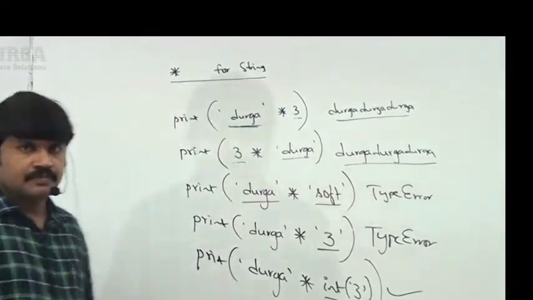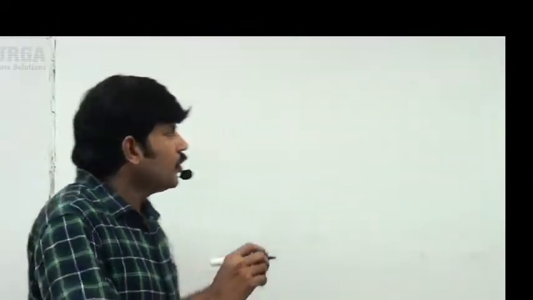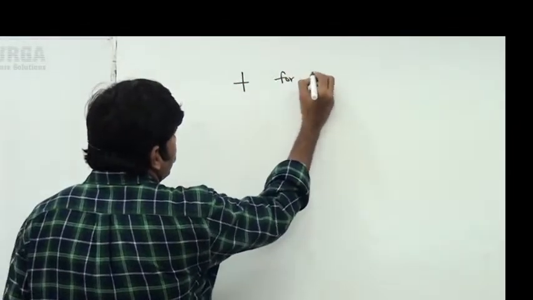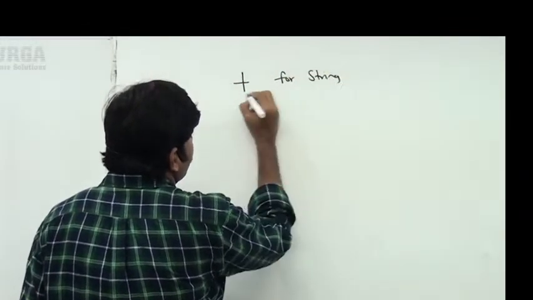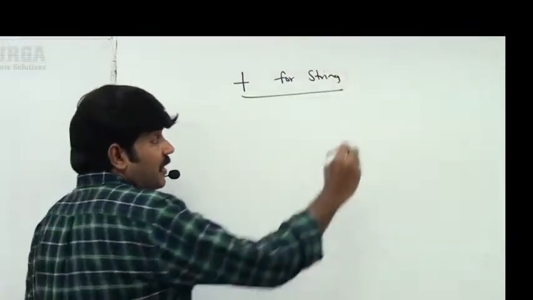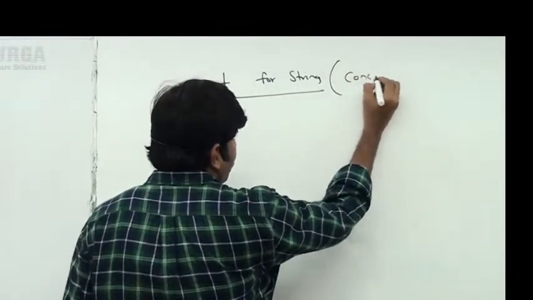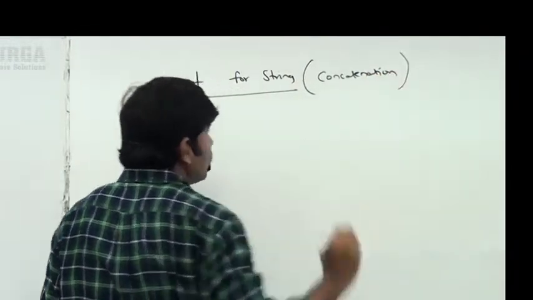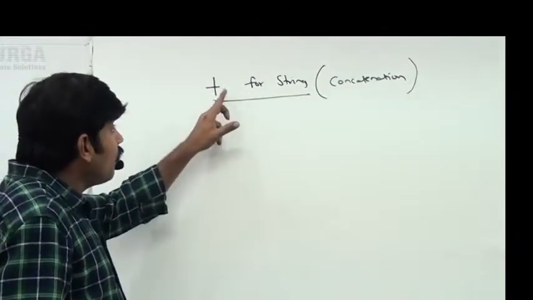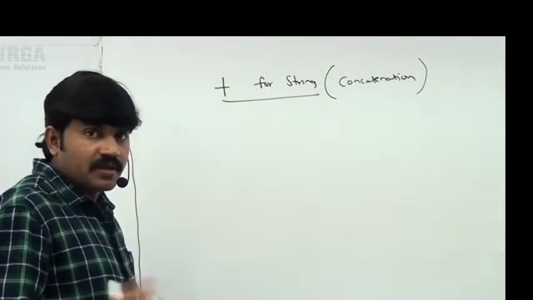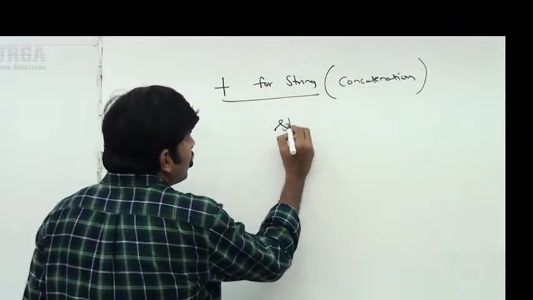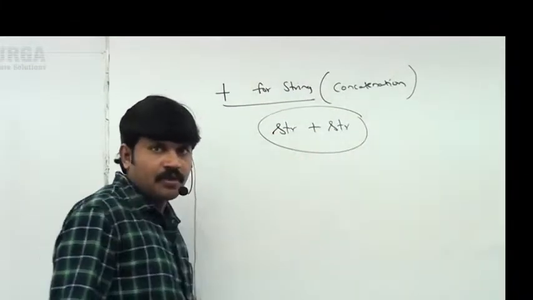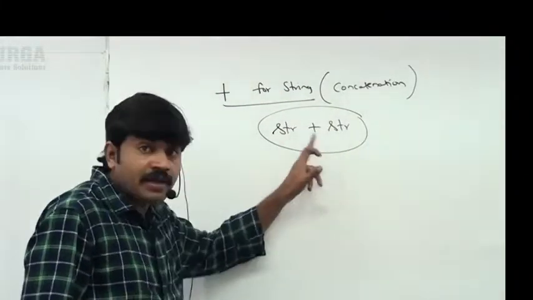Clear? Now observe, if we apply the plus operator for strings, it is considered a concatenation operator. Remember this one. If you want to apply plus for strings, compulsorily both arguments should be str only, otherwise you are going to get a type error.